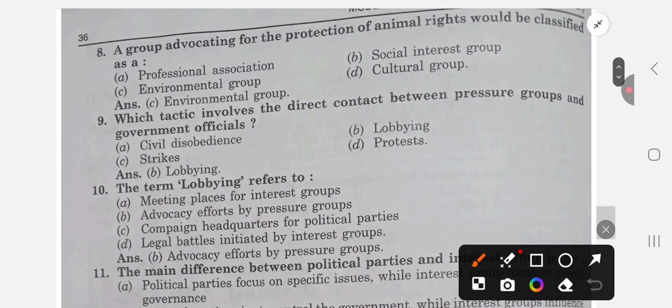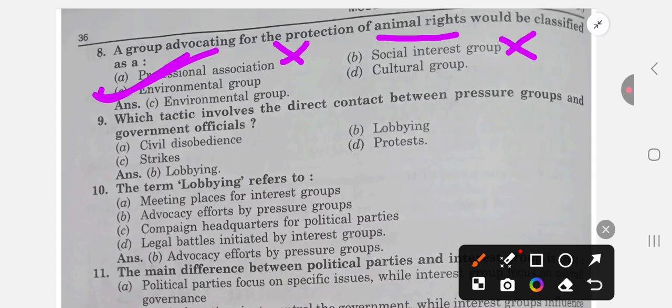A group advocating for the protection of animal rights would be classified as professional association, no. Teachers association, doctors association, they are professional. Social interest group, no, they are not involved in social. They are protecting animals, so they are related to environment, right? Animals are part of environment, and neither are they a cultural group. So answer is C, environmental group.